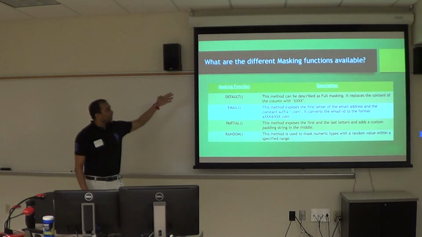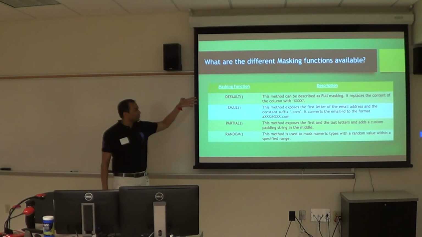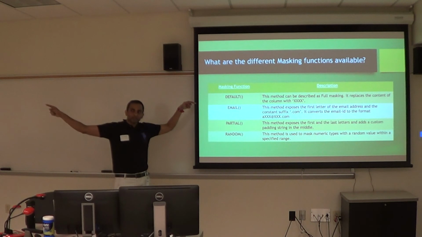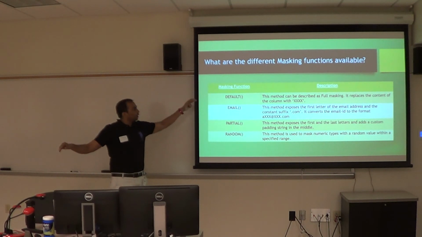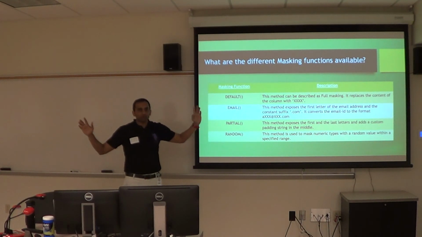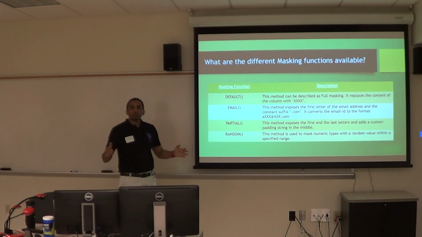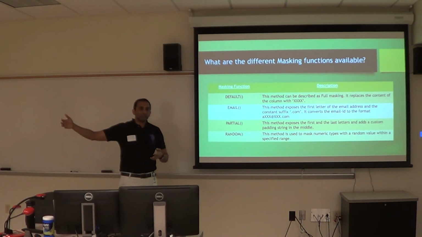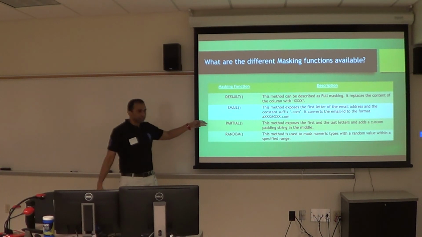How does it work? It has four masking functions. Default: if you say anything on the SSN field, mark it as default, then whatever the content is, it will just show XXXX. It will mask the entire thing. Email: anything with an email ID, say samirbehra@gmail.com, it will show sxxx@xxxx.com. Partial: say I have a phone number 860-634-1705. I want to show just the first digit and last digit and X out everything else. I can use the partial function.